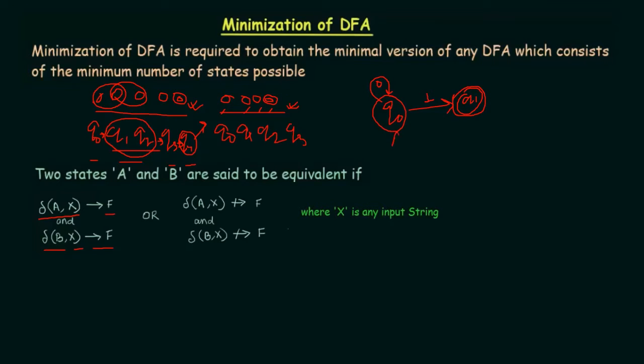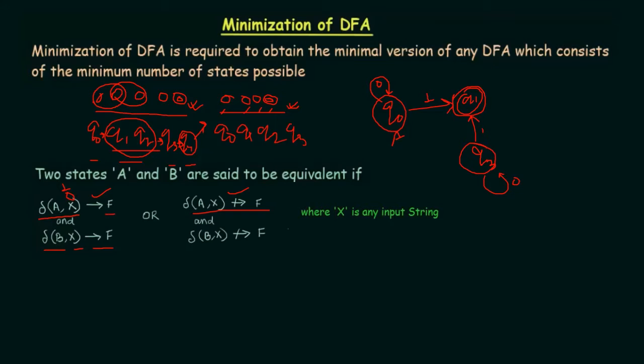So let's say this is a state, and let's say another state is there, let's say q3, which is also leading to q1, and it is also having the same thing. So in that case we need to follow the transition: if we are applying 0, is it leading to the final state? No. So this is not leading to the final state. If we are applying 1, is it getting accepted? Yes. So we are reaching the final state.